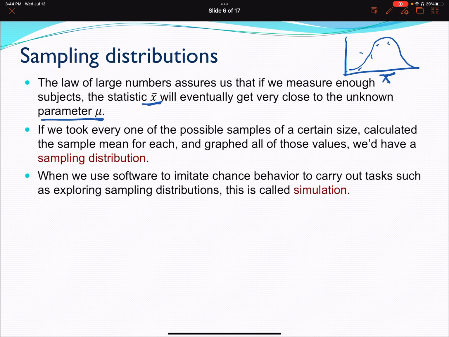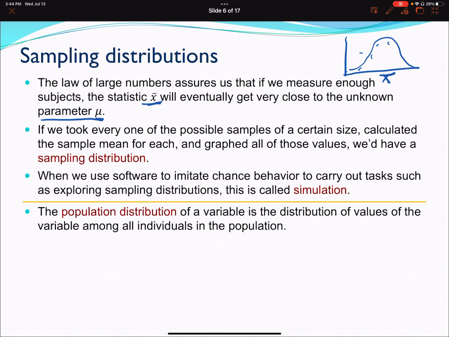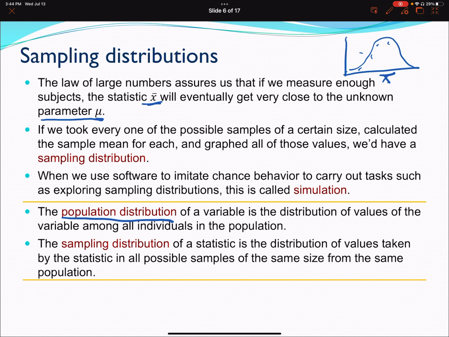So when we use software to imitate chance behavior to carry out tasks such as exploring sampling distributions, this is called a simulation. And the population distribution of a variable is the distribution of values of the variable among all individuals in the population. That's our population distribution. But the sampling distribution of a statistic, so in this case of a mean, right? A mean is an example of a statistic, is the distribution of values taken by the statistic in all possible samples of the same size from the same population.